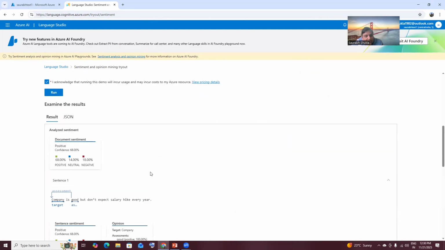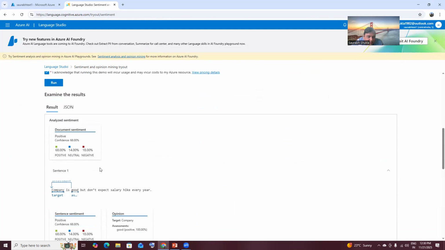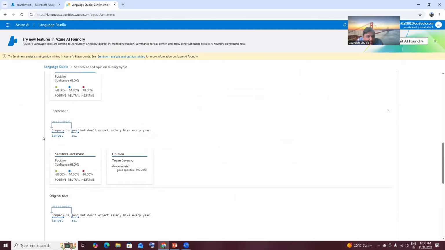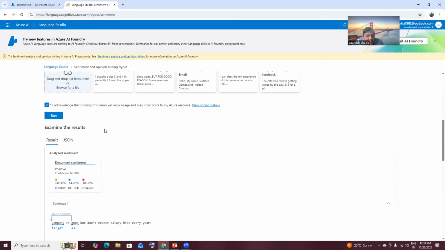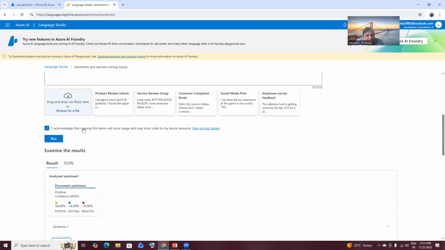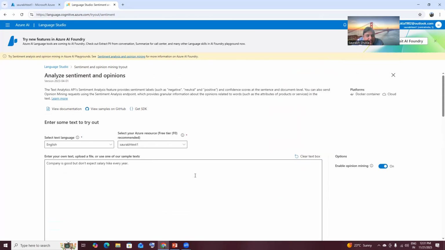Just run it. It is saying confidence: positive 68%, neutral 14%, and negative 18%. Why? Because the target is company and the assessment is good. So you can say this company's sentiment is 68% positive, 14% neutral, and 18% negative. Opinion good, positive 100%. The original text is there, and you can easily understand how we can do this kind of analysis.